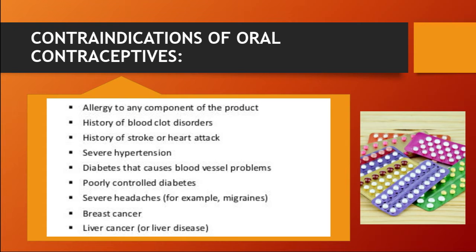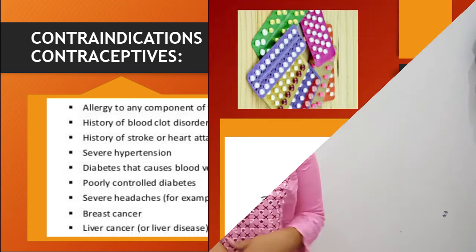If you have poorly controlled diabetes, severe headaches, for example migraine, and if you have breast cancer, liver cancer or any liver disease, in these conditions the patient is not supposed to take oral contraceptives because its components will cause problems with the disease.